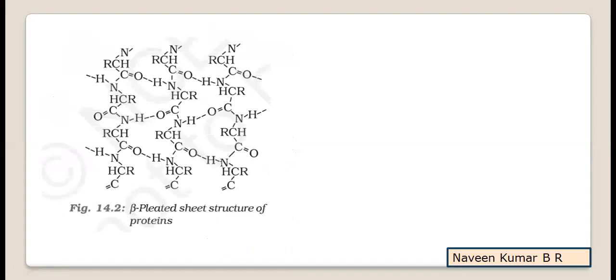Now if we take the beta pleated sheets, whatever the running chains like this, between the two running chains, wherever the CO and NH groups approach nearer, in near vicinity, the hydrogen bonds are formed. Again, these dotted lines show the formation of hydrogen bonds between the running chains. In the form of a pleated sheet, it is going to happen.